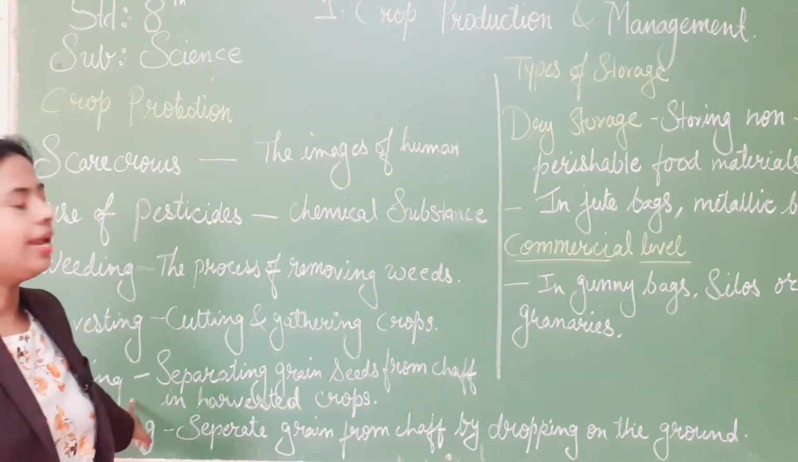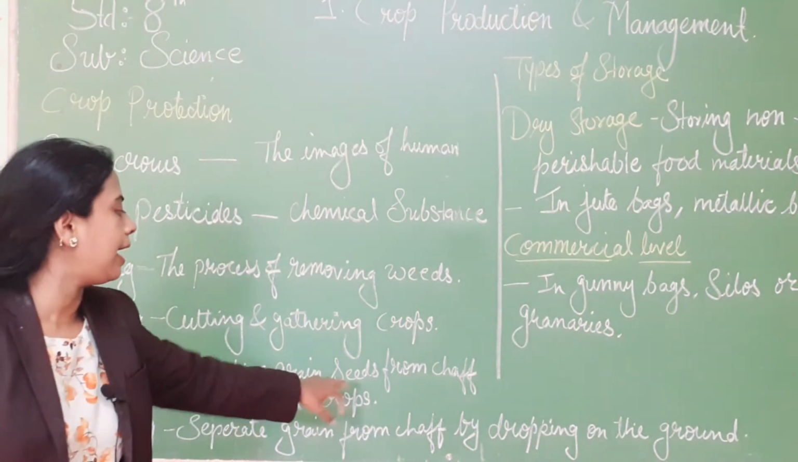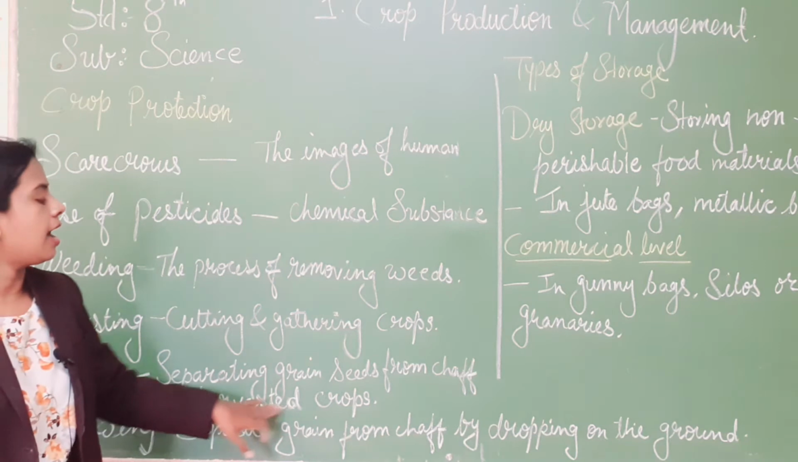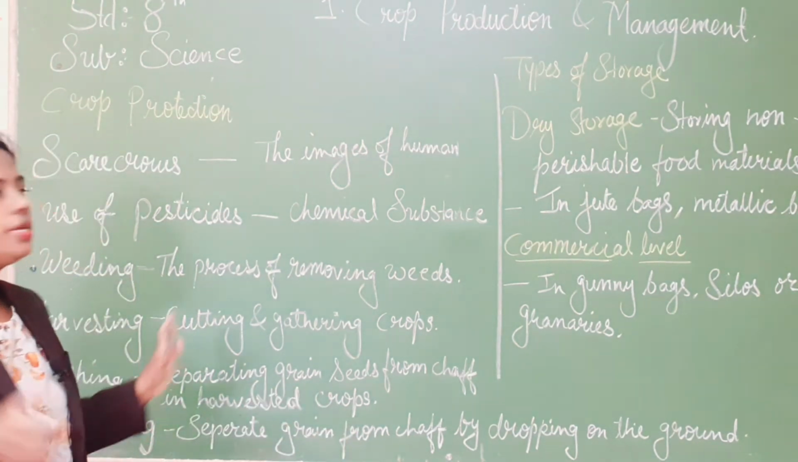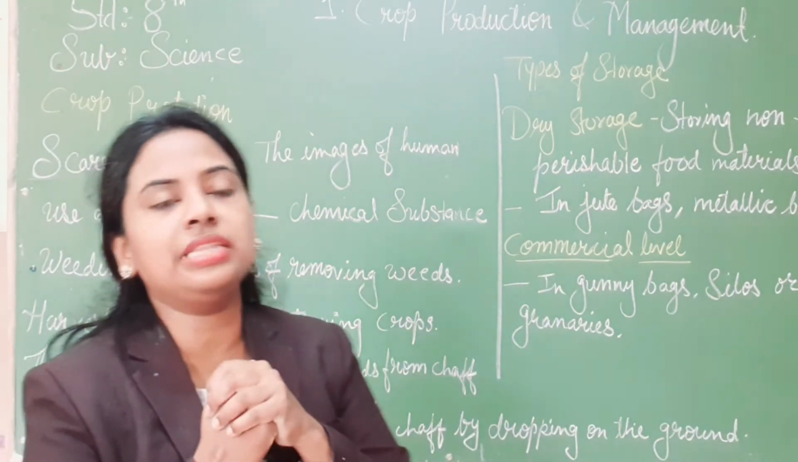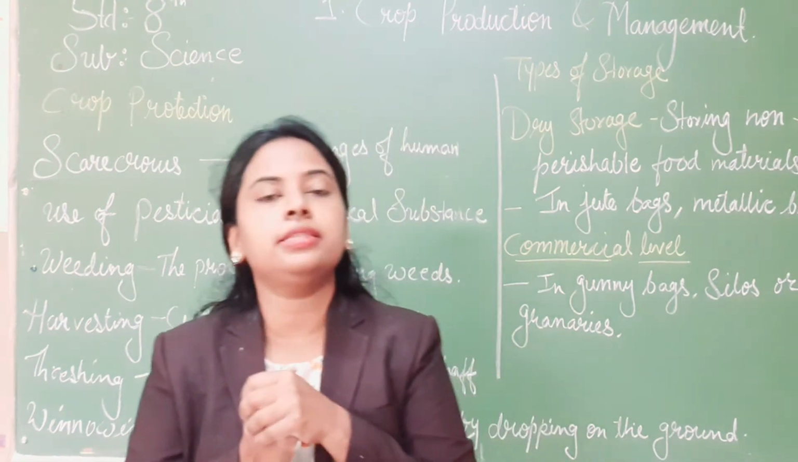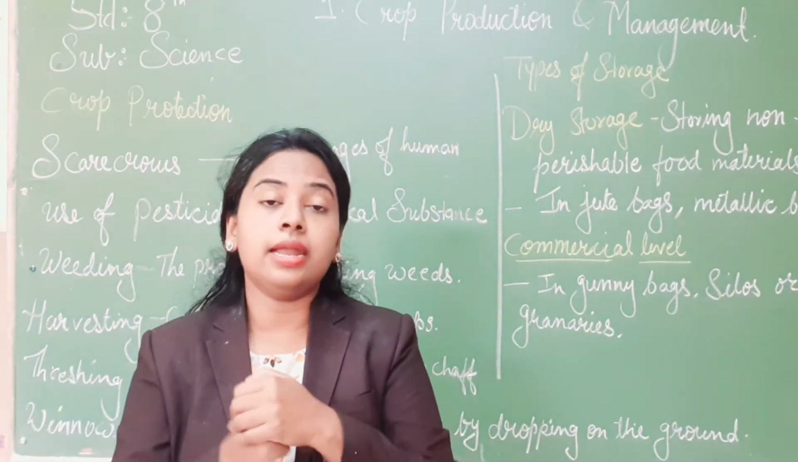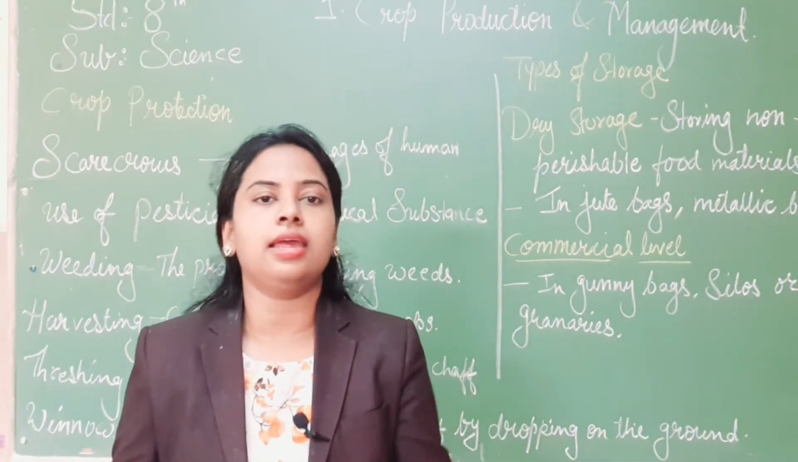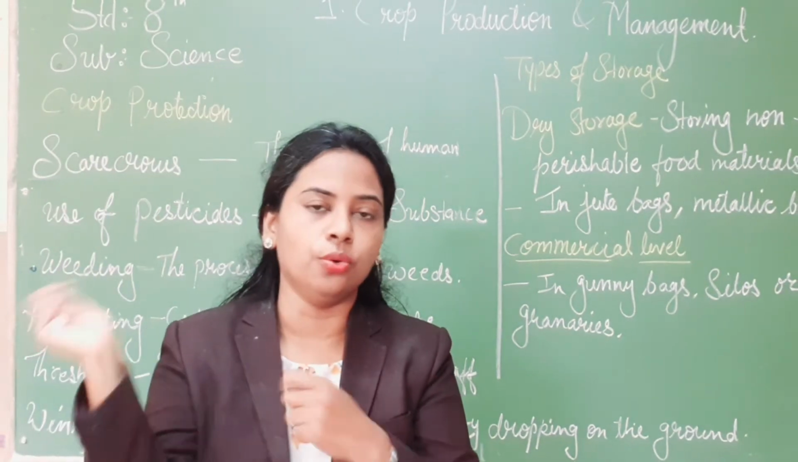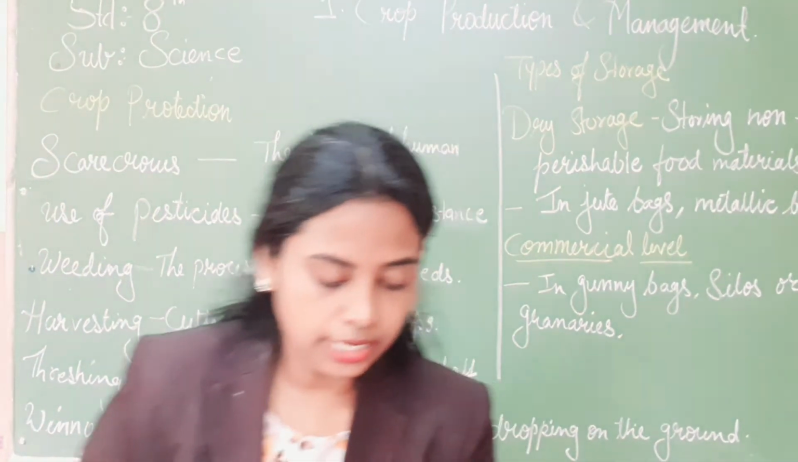Next is threshing. Threshing means separating grains from the chaff in a harvested crop. Threshing means if you have harvested the crops and now you have to take the grains out of it, so that is the threshing you do. It is given in a picture.